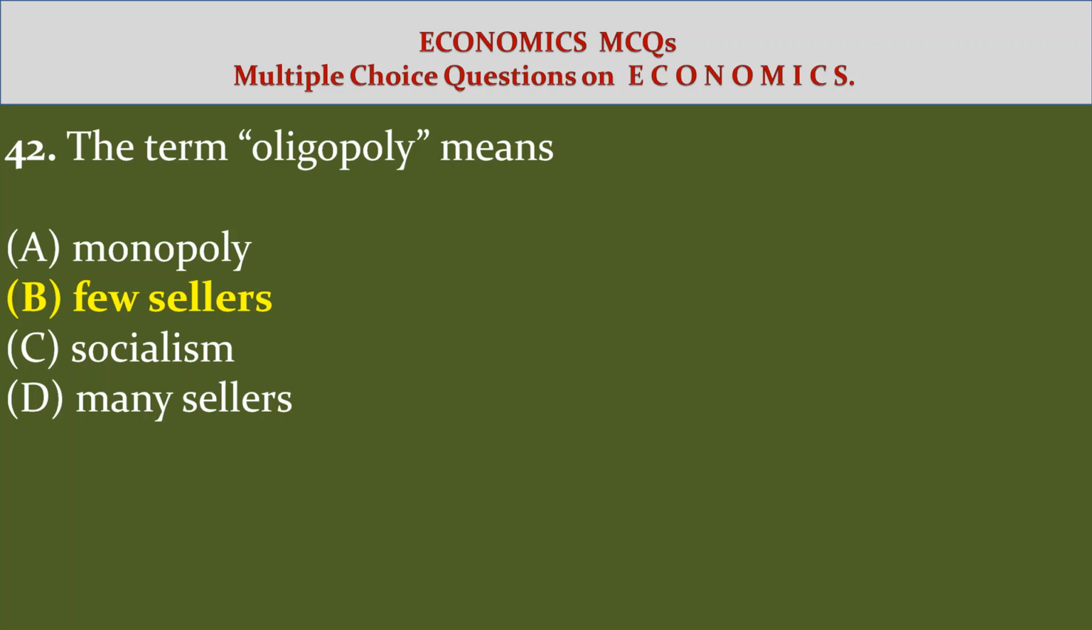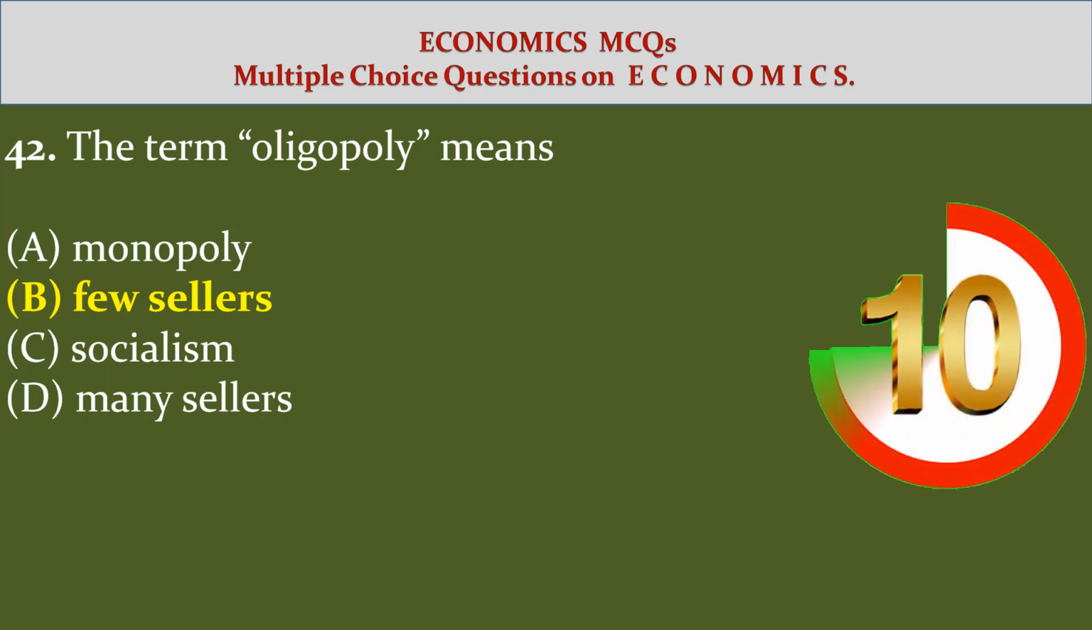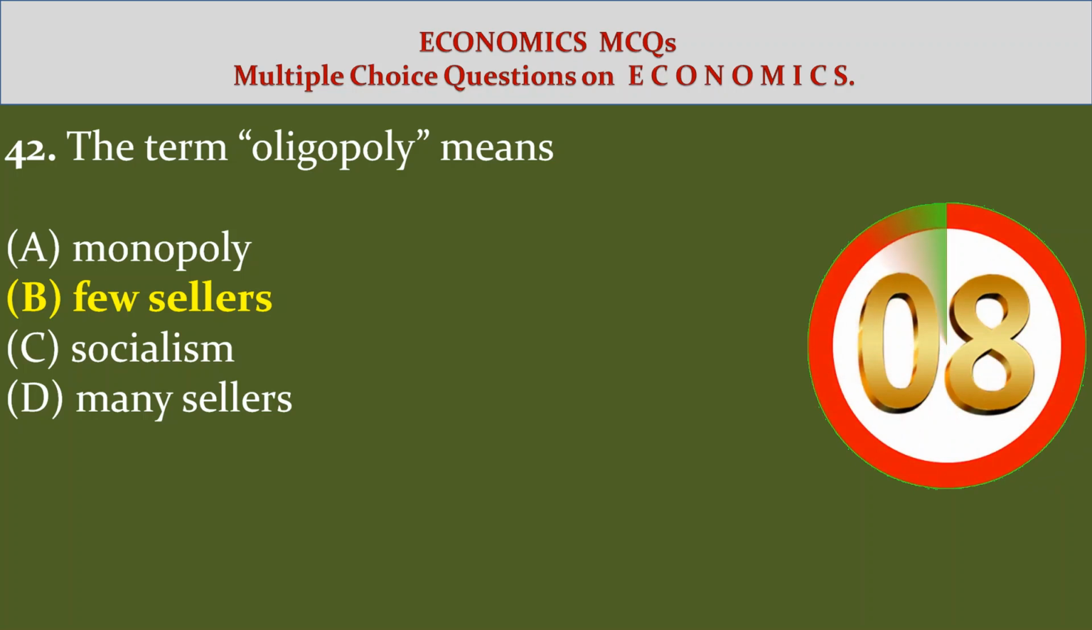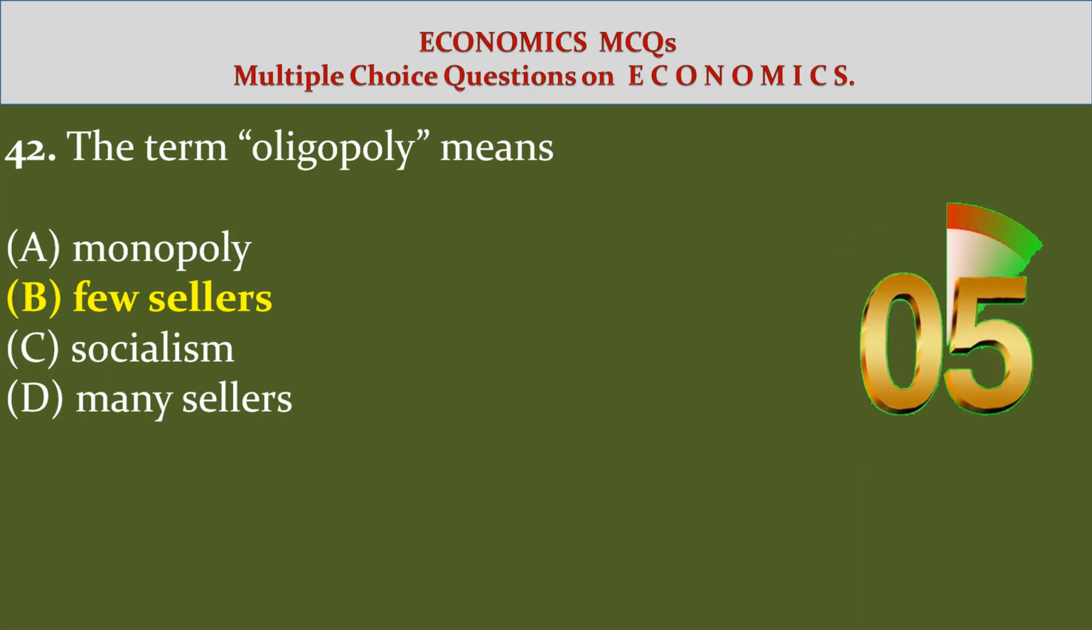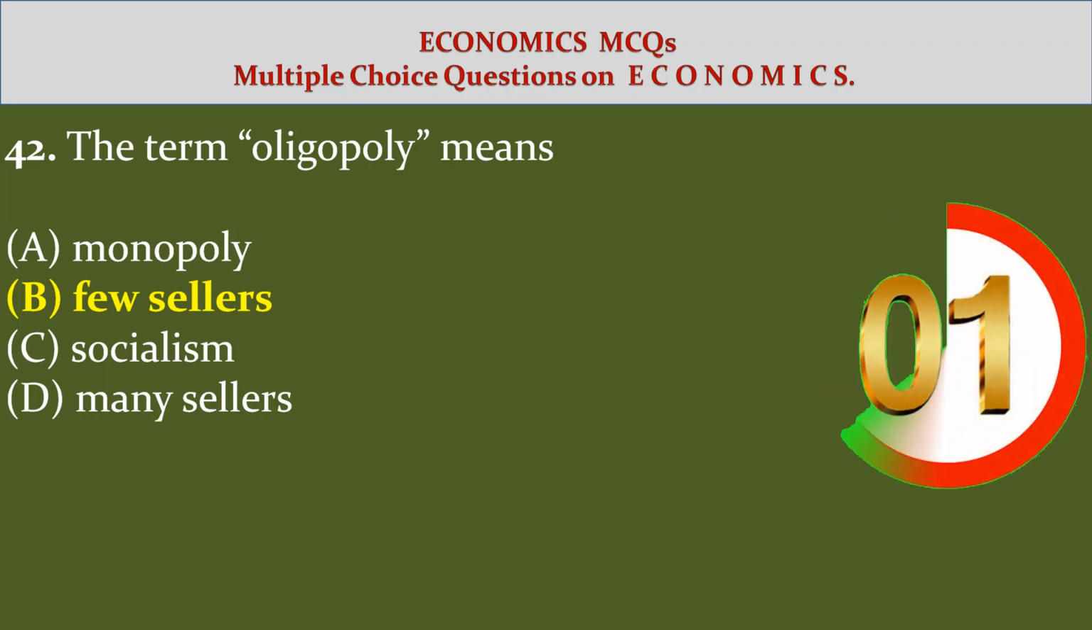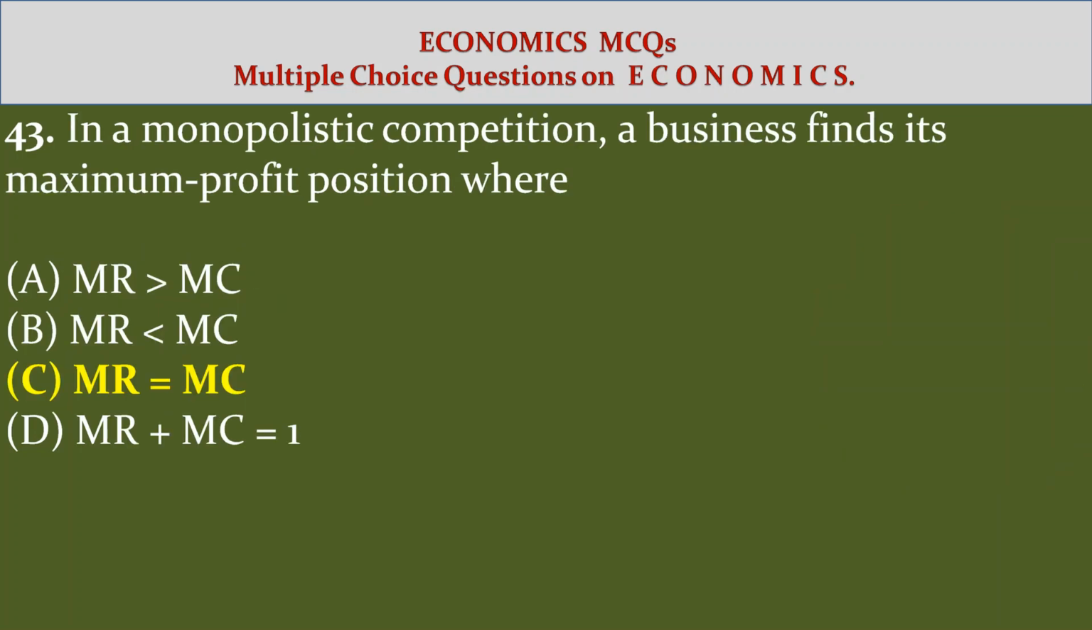43. In a monopolistic competition, a business finds its maximum profit position where option A. MR greater than MC, option B. MR less than MC, option C. MR is equal to MC, option D. MR plus MC is equal to 1. Answer. Option C. MR is equal to MC.